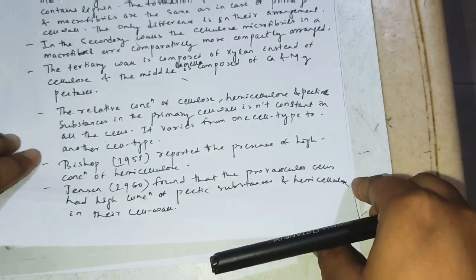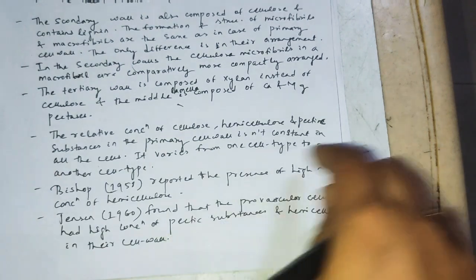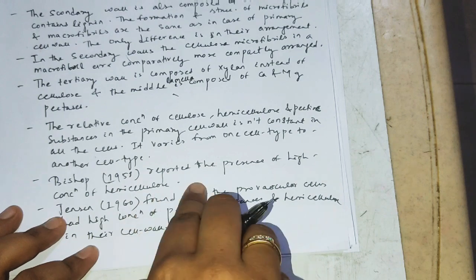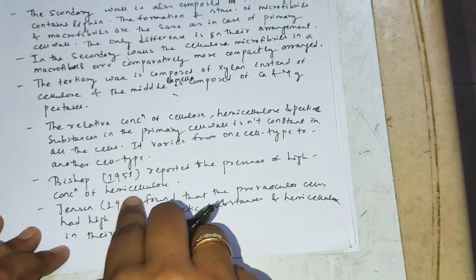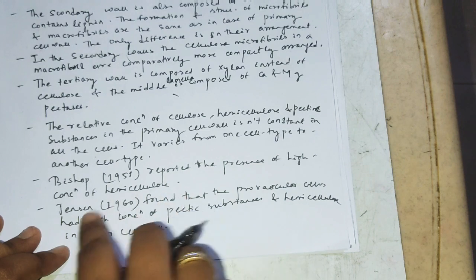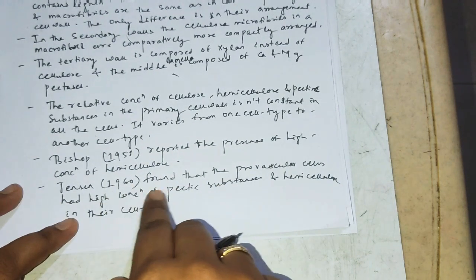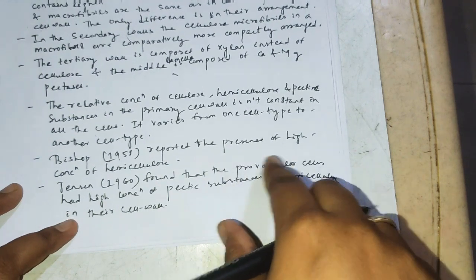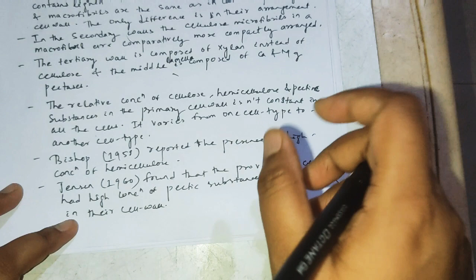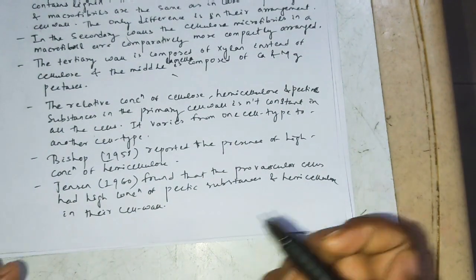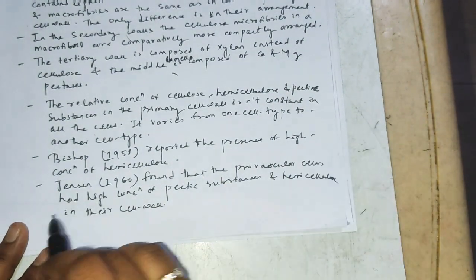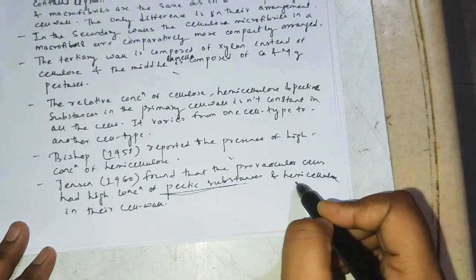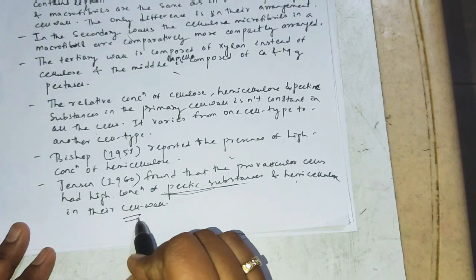So some scientists have reported on this. Bishop in 1958 reported the presence of a high concentration of hemicellulose. Second, Jensen in 1960 found that the provascular cells, meaning the protoxylem, where pro means previous or primitive condition, had a higher concentration of pectin substance and also hemicellulose in their cell wall.